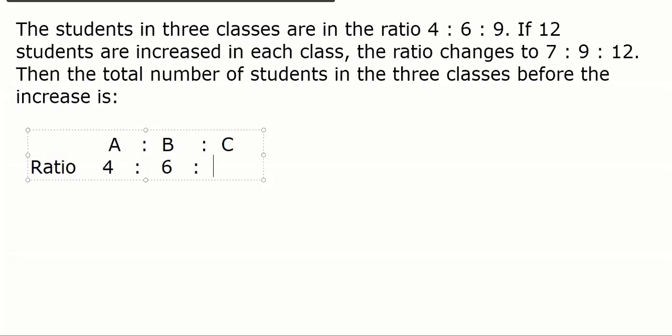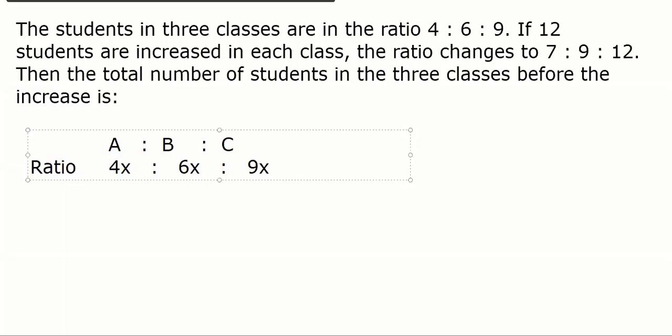Correct. Now, Mudit, whenever a ratio is given, I said in my first class on ratio, the ratio is not the actual quantity. It's a reference only. So ratio 4:6:9 doesn't mean the students are 4, 6 and 9. So how do we convert the ratio into actual numbers? We can convert them using variables. Exactly. So it becomes 4x, 6x, 9x. So now you can say the number of students in class A is 4x, in class B is 6x, in class C is 9x. Correct? This step is clear?